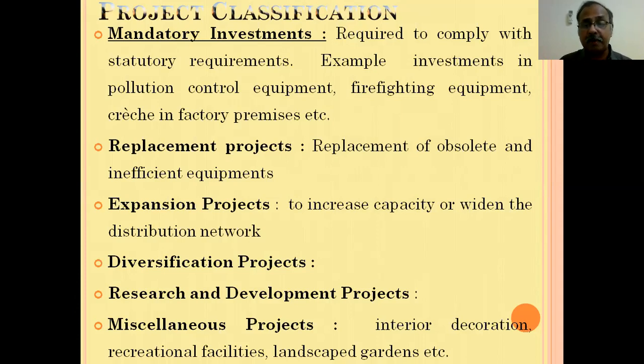The second one is replacement investments or replacement projects. The third one is expansion projects. Fourth one is diversification projects. Then fifth one is research and development projects. And the last one, miscellaneous projects like interior decoration, recreation facilities, landscaped gardens, etc.